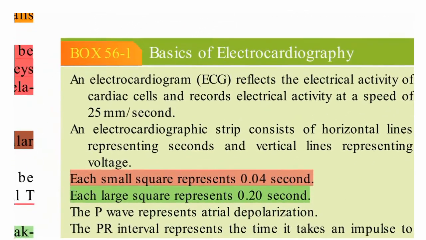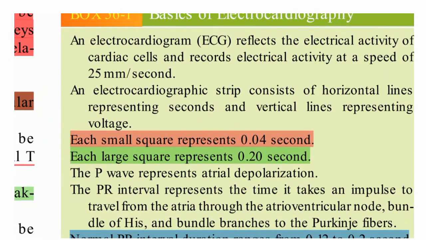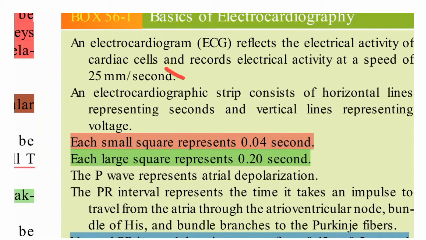So for basic electrocardiography, what are the things to know? The paper speed is 25 mm per second.